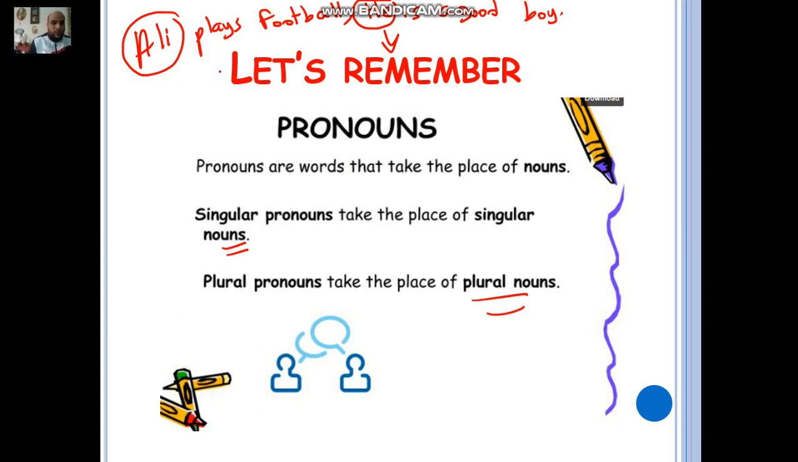Of course, we cannot use she with Ali because it has to follow in gender. Ali is a boy. We cannot use they, for example, because it has to follow in number, okay? And Ali is a single person here, okay? It's singular, so we cannot use they, for example.